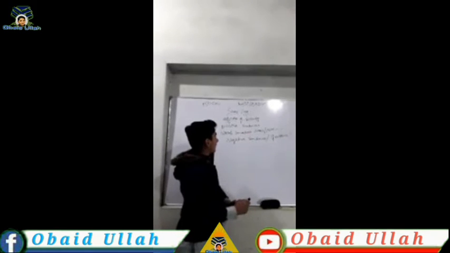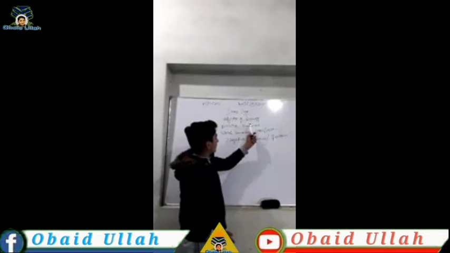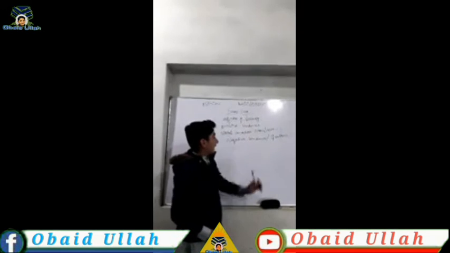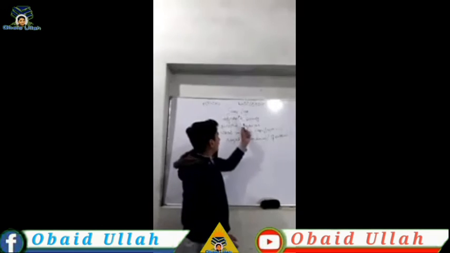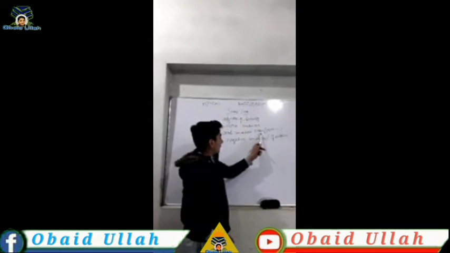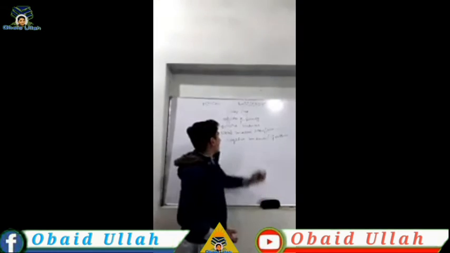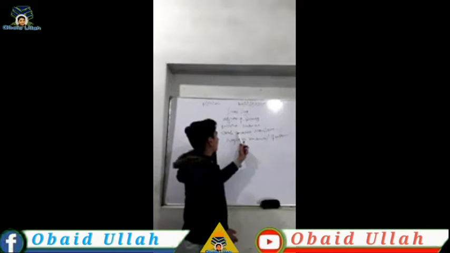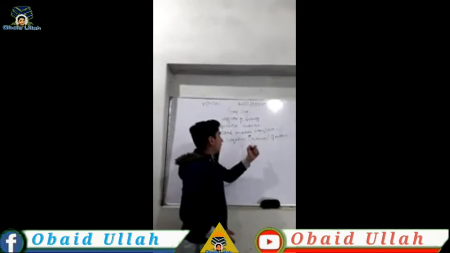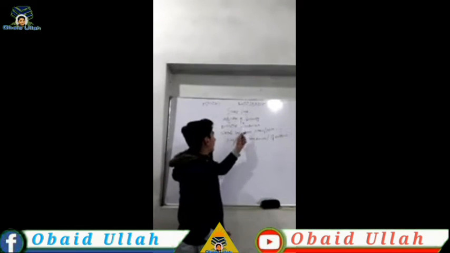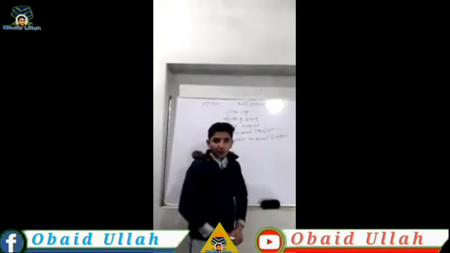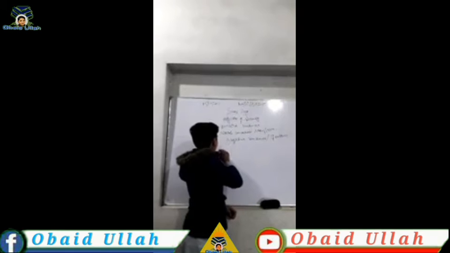The only difference is that we use some in positive sentences and any in negative sentences. And we use any with plural countable nouns or non-countable nouns, the same as some. And what is the structure?